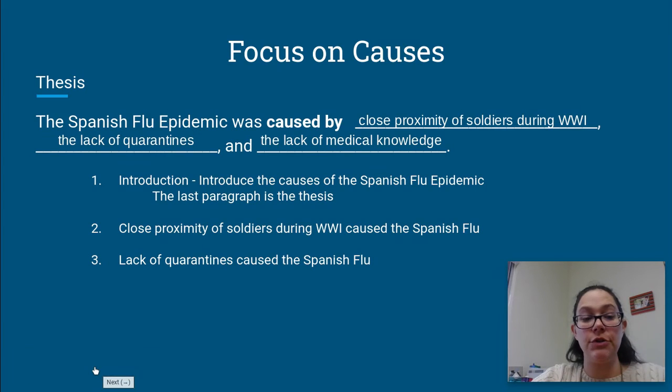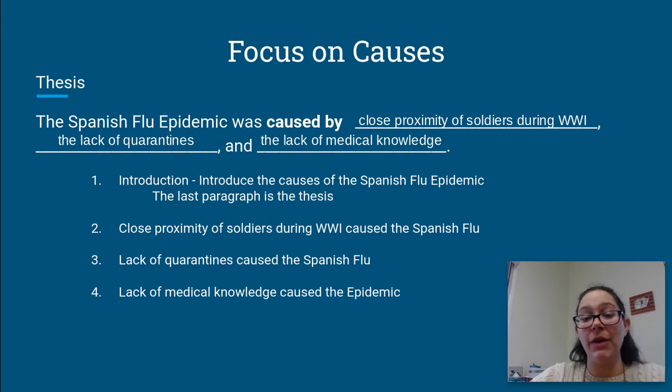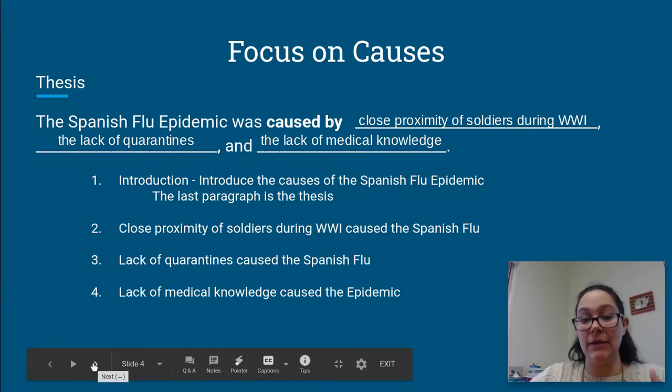And then you'll transition to your fourth paragraph, which will talk about how the lack of medical knowledge caused the Spanish flu epidemic. So you can talk about how they didn't have vaccines, how they didn't know about hand washing and different things like that, and how those things caused the spread of the Spanish flu epidemic. And your last paragraph will be a conclusion, a recap of those 3 main points.